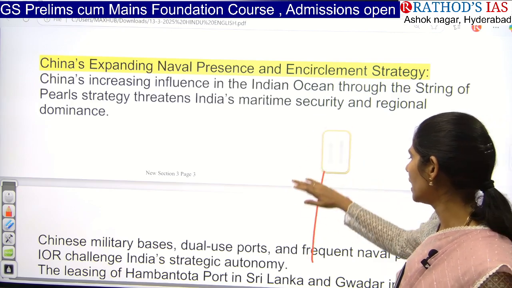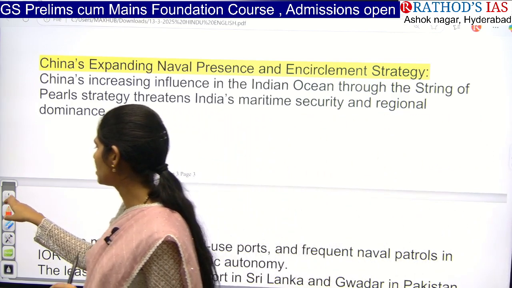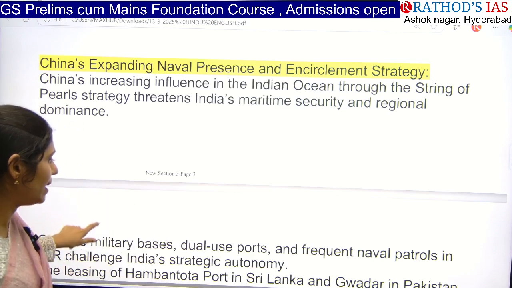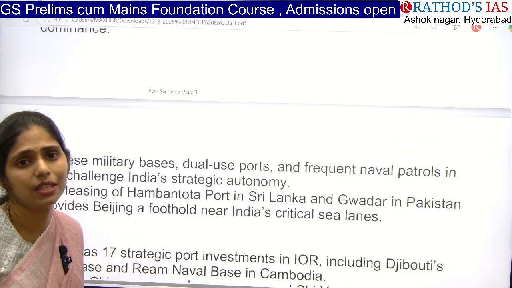And next, China is also increasing its naval bases and military bases in these countries which are sharing boundary with the Indian Ocean. That means it is increasing its strategic autonomy in this Indian Ocean region.